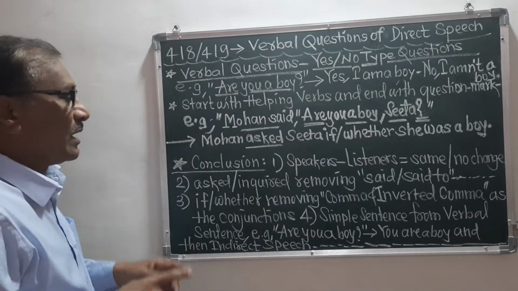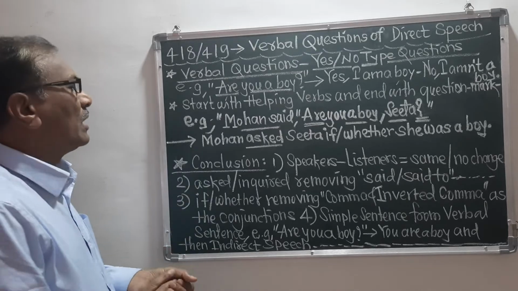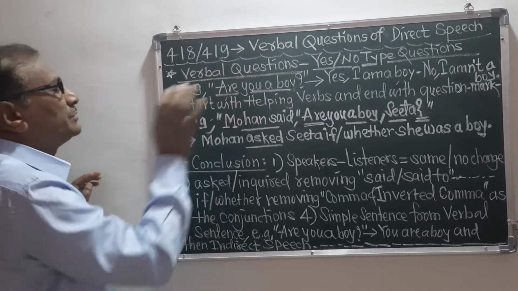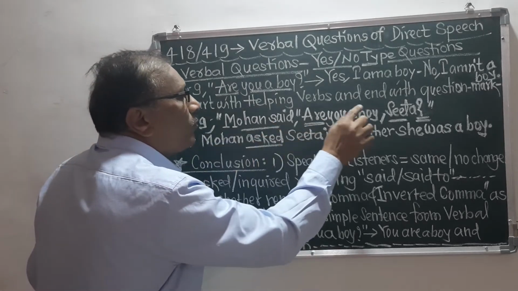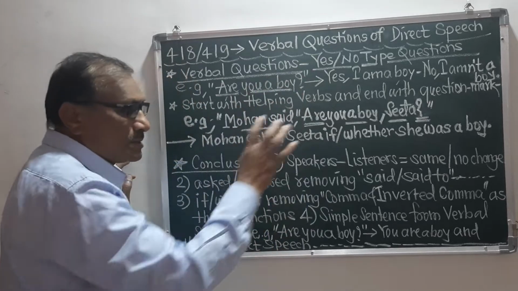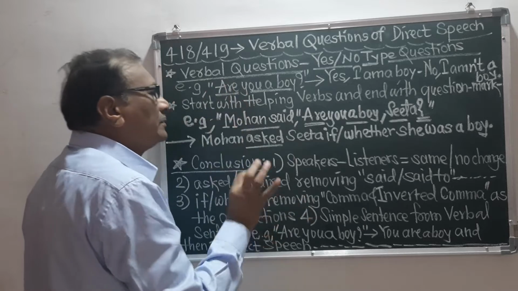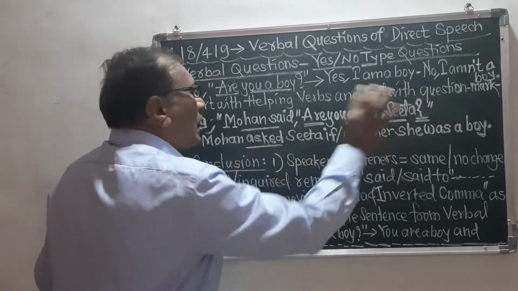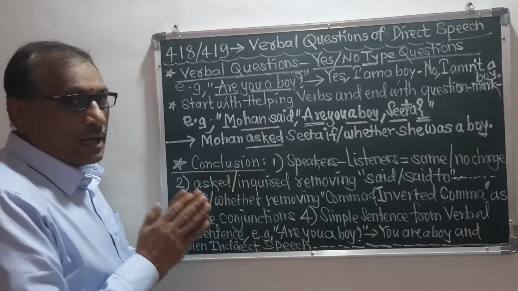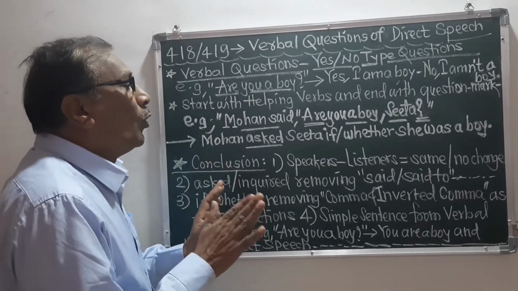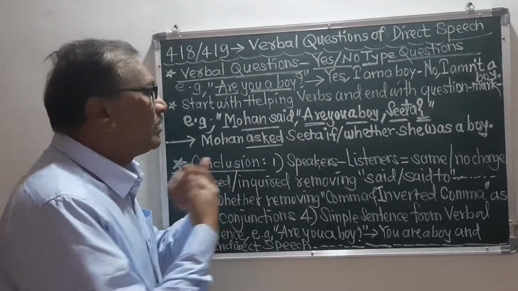Again I will read this verbal question sentence. Mohan said, are you a boy, Sita? This is the question. Mohan has asked the question to Sita, are you a boy? Sita will answer, no, I am not a boy. So this is the yes no type question.